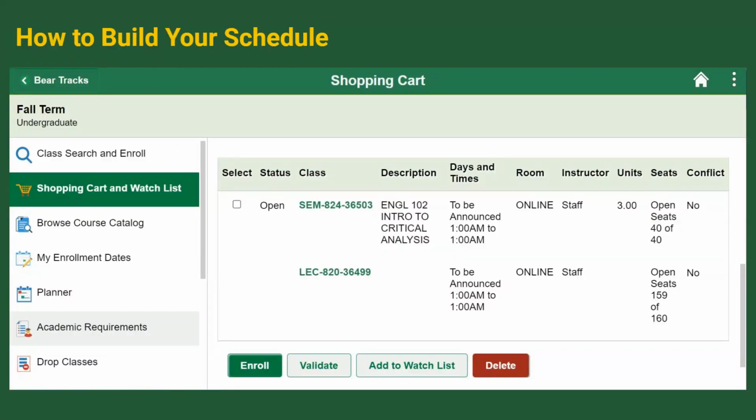Back to our example. After adding English 102 to the shopping cart, we want to go enroll. We would go back to the left-hand sidebar and go under Shopping Cart and Watch List. Once in your shopping cart, you will enroll by scrolling to the bottom where you would select the courses you would like to enroll in and click Validate to ensure they have no conflicts. Then you may select the courses and click Enroll.